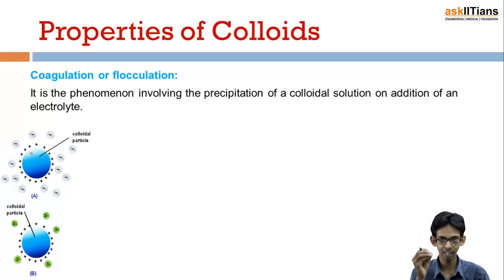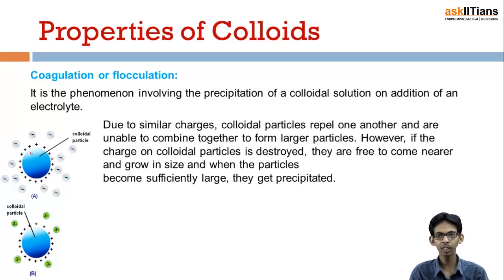So if we add a suitable electrolyte to a precipitate, it will convert into colloid, and if we add a suitable electrolyte to the colloid, it will convert into precipitate. So this is the phenomenon of precipitation of colloidal solution on addition of electrolytes. Actually, we know that colloidal particles are charged and they all possess a similar type of charge.